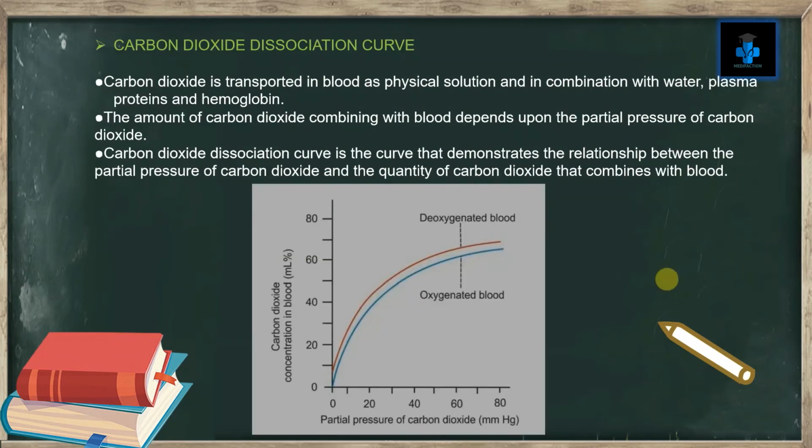Now let's learn about carbon dioxide dissociation curve. Carbon dioxide is transported in blood as physical solution and in combination with water, plasma proteins, and hemoglobin. The amount of carbon dioxide combining with blood depends upon the partial pressure of carbon dioxide. Carbon dioxide dissociation curve is the curve that demonstrates the relationship between the partial pressure of the carbon dioxide and the quantity of carbon dioxide that combines with blood. This right here is the curve for deoxygenated blood, and this is the curve for oxygenated blood.